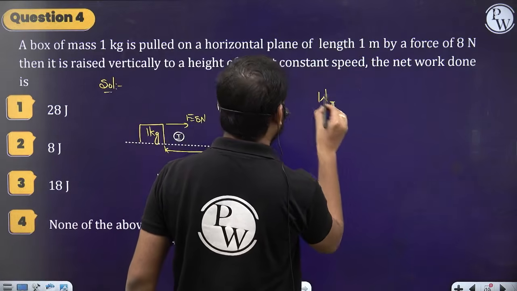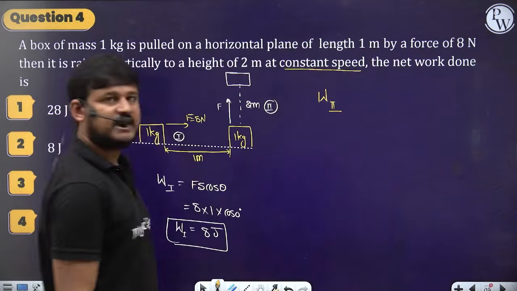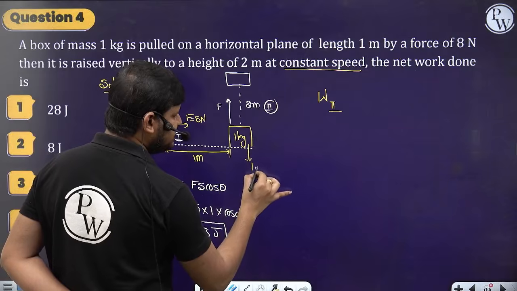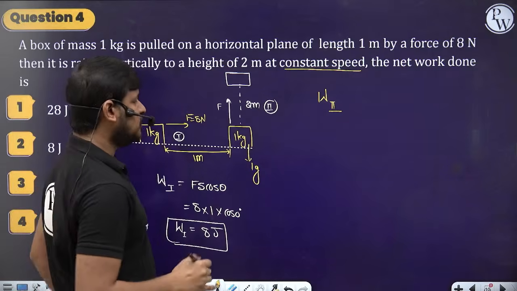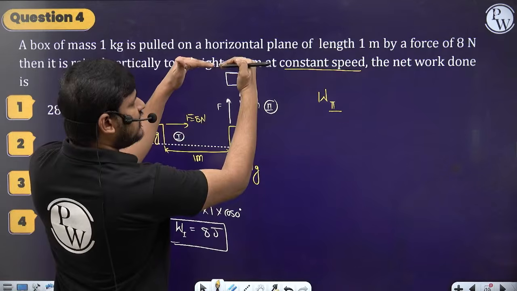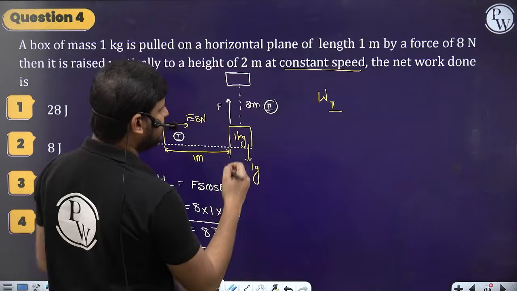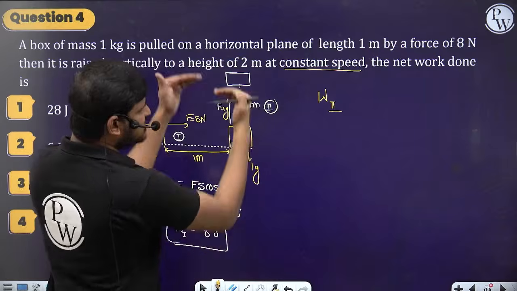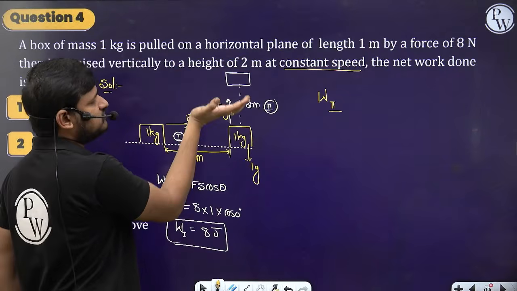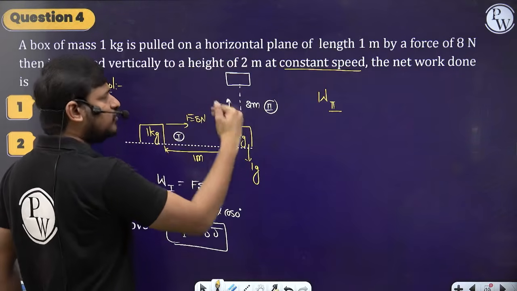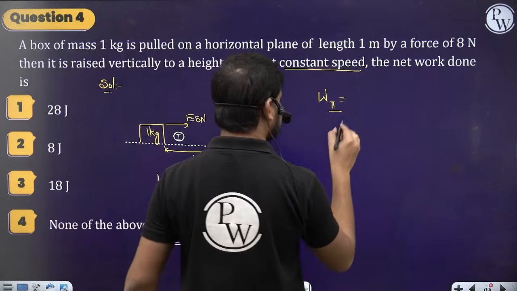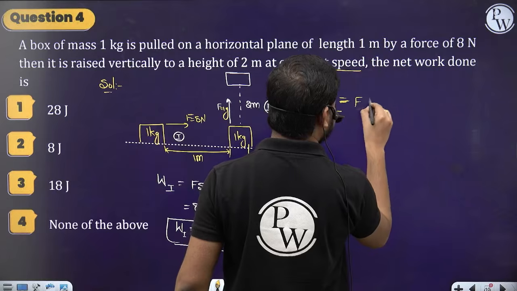It is raised at constant speed. At constant speed, we know the downward force is 1g, the gravitational force. So to move it upward with constant speed, the applied force must be equal to the gravitational force. If you apply 1g, only then it moves upward. Therefore the work done in the second case is Fs cos theta.